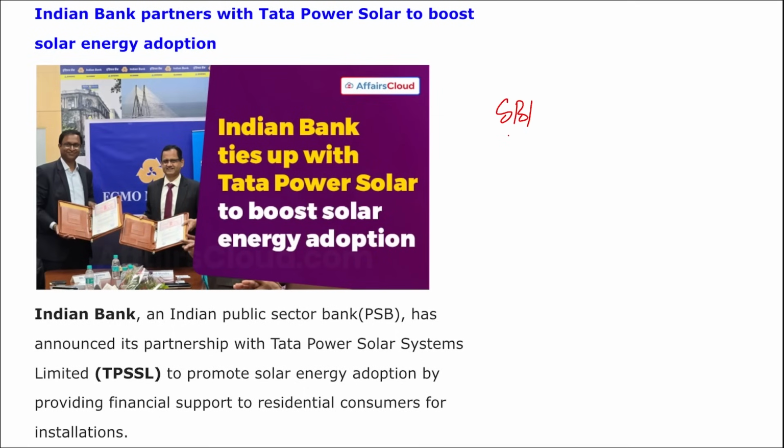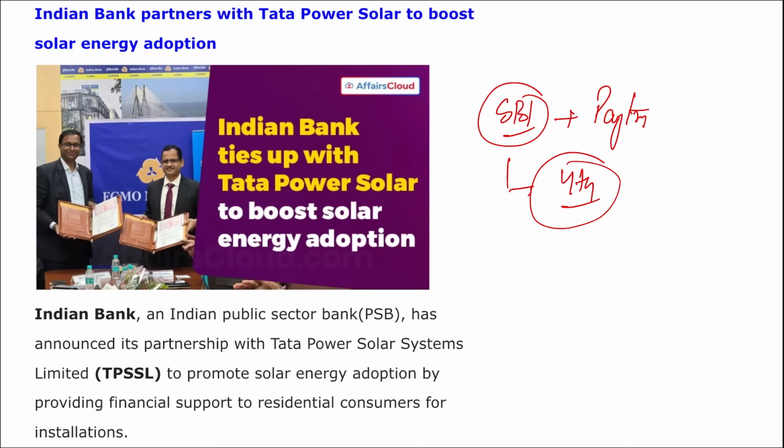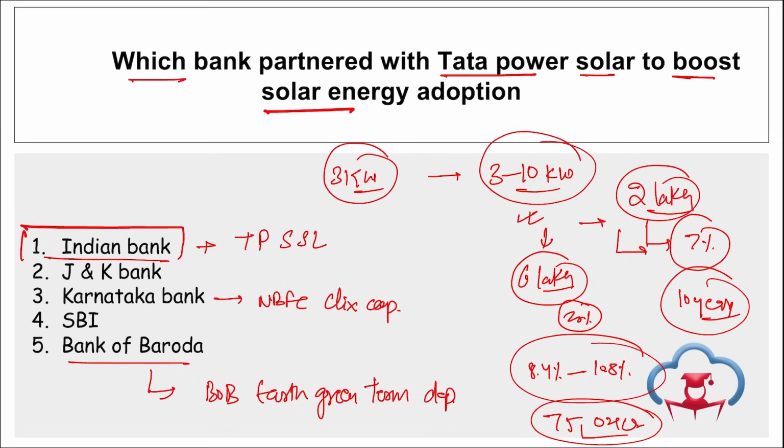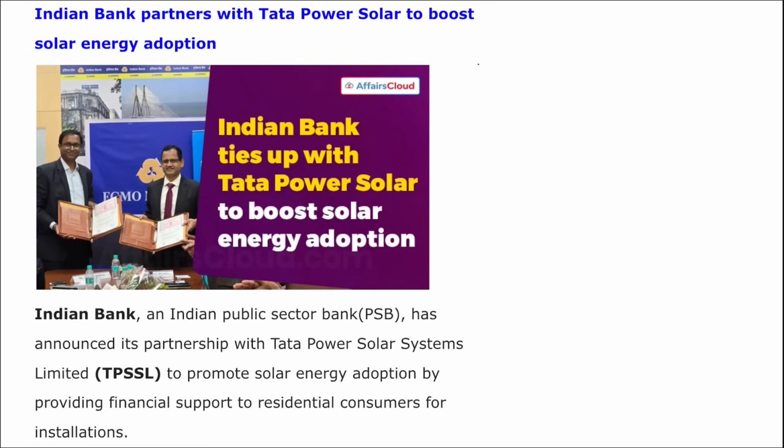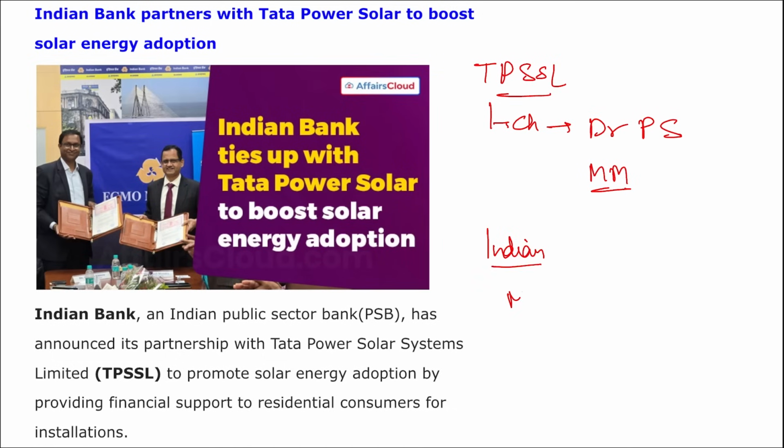Also remember, SBI, they have partnered with Paytm to become their 4th bank for their UPI business. Then moving on, if we talk about Tata Power Solar Systems Limited, who is the chairman here? Dr. Praveer Sinha, headquarter Mumbai, Maharashtra. If we talk about Indian Bank, who is the managing director and chief executive officer here? Shanti Lal Jain, Chennai, Tamil Nadu is the headquarter.